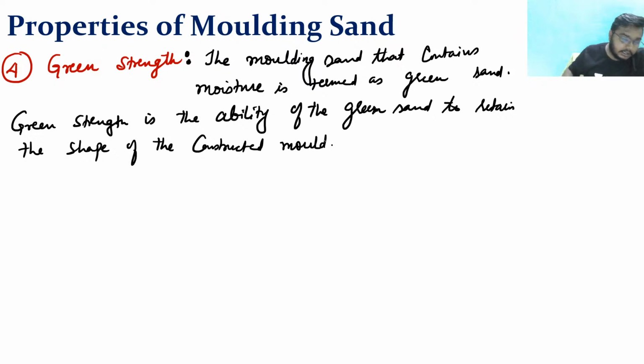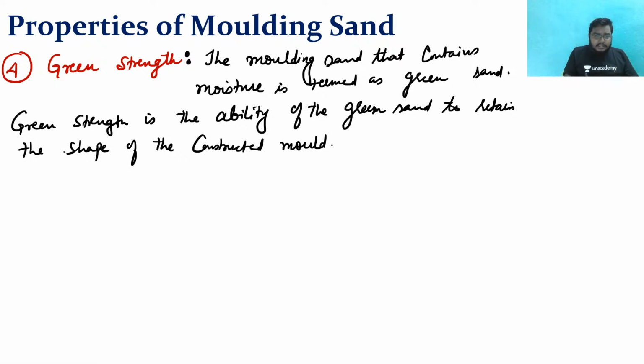What is the meaning, sir? That I have put the pattern in this mold, right, and once I have put the pattern in this mold, and when I will remove this pattern, there would be a cavity.